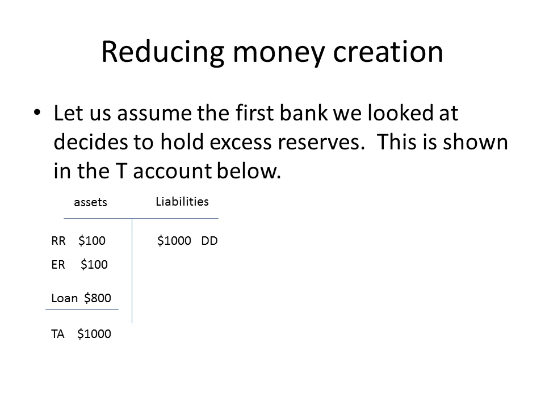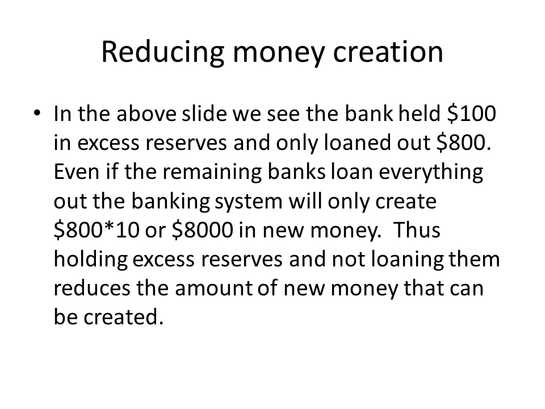Let us assume the first bank we looked at decides to hold excess reserves. This is shown in the T account below. We had a $1,000 demand deposit, required reserves of $100. They're now going to hold an extra $100 in excess reserves, either because they can't find somebody to loan it to, or they just want to do it for safety. And they will have a loan for $800. This goes as total assets, or total reserves still of $1,000.